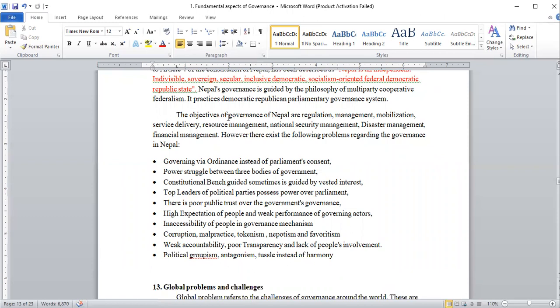And another system of governance of Nepal is guided by regulation, management, mobilization, and service deliveries. Another significant factor: the national security is also managed by the governance system. There is also disaster management, where our state assists the people who were affected by disaster. It also takes some pre-steps to control disasters. And another significant aspect, financial management, is also going in a very fantastic manner.